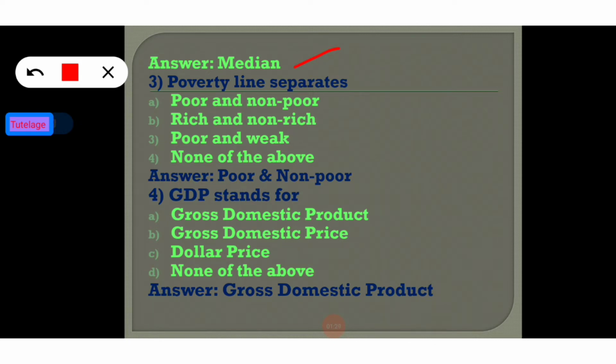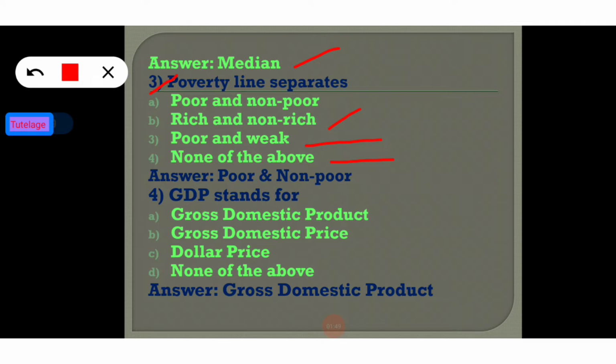Now move on to the third question, poverty line. Poverty line separates poor and non-poor individuals, poor and non-rich individuals, poor and weak individuals, and none of the above.